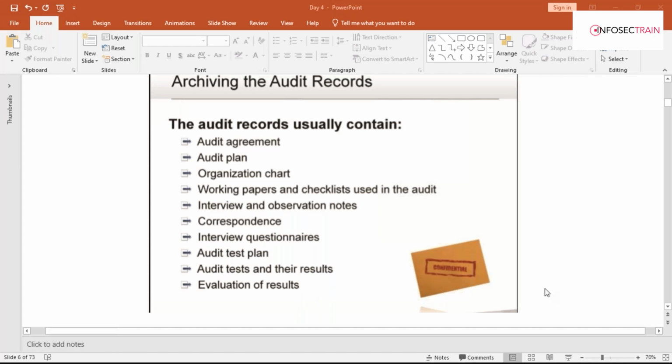So it will be included in the agreement in the beginning what you will be doing with the records. Are you going to archive them or are you going to destroy them? All right. So that is being discussed with the auditors and audit teams.